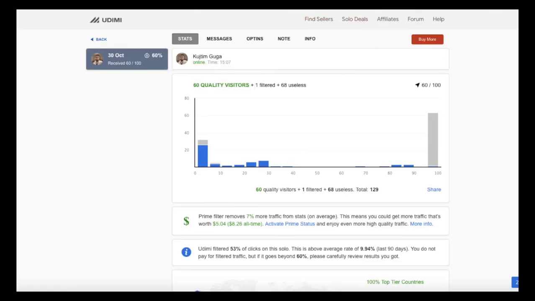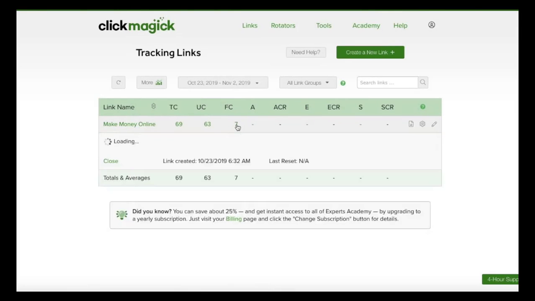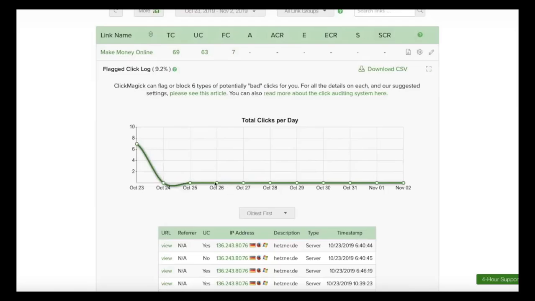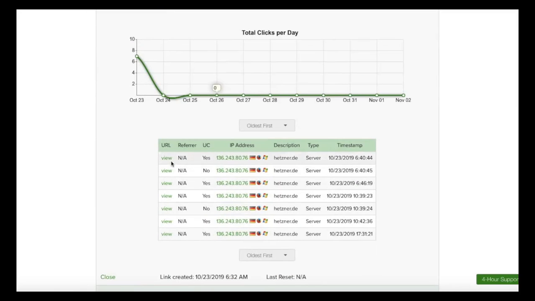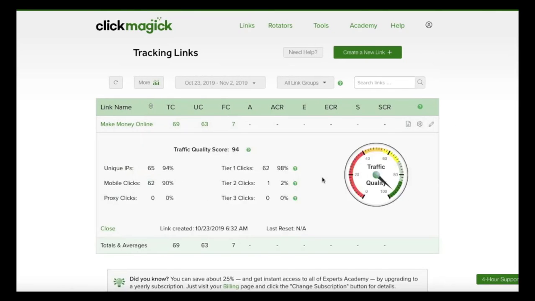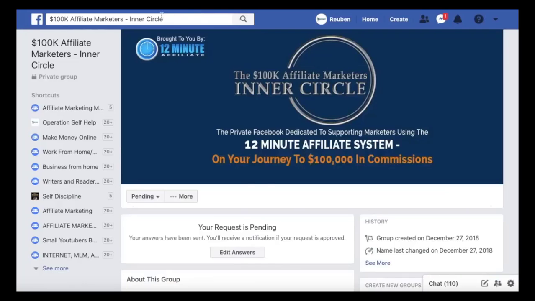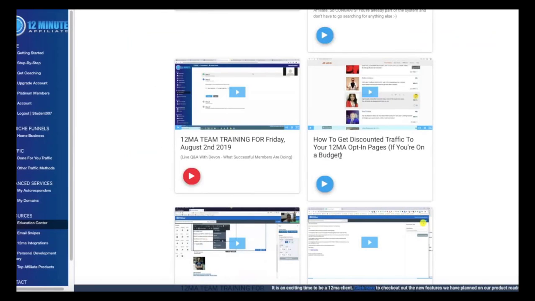That's fine. But if you don't use ClickMagic, you have no defense. Check this out. This is referring to fake clicks, flagged clicks, bot clicks. That's what this is. So with ClickMagic, if you're going to buy traffic from anywhere, you need this. If you get traffic from Google or Facebook, you don't need ClickMagic. But if you get solo ads, you definitely need it. I felt like the program was missing that. Even when he did the video, he didn't talk about ClickMagic.